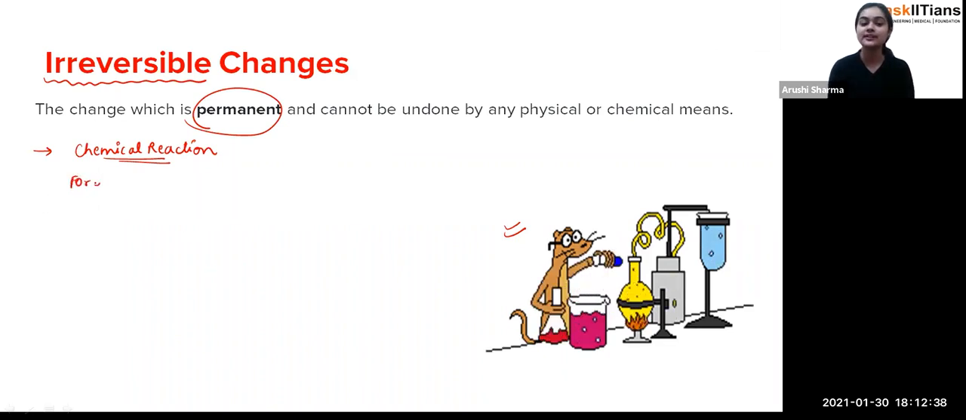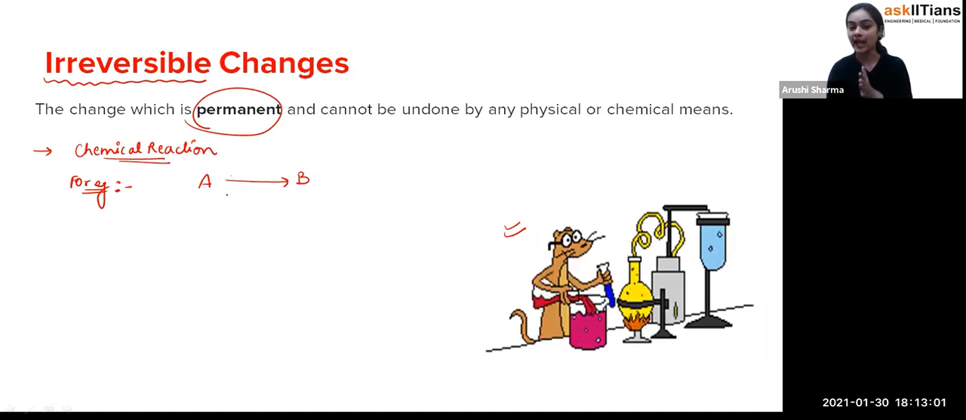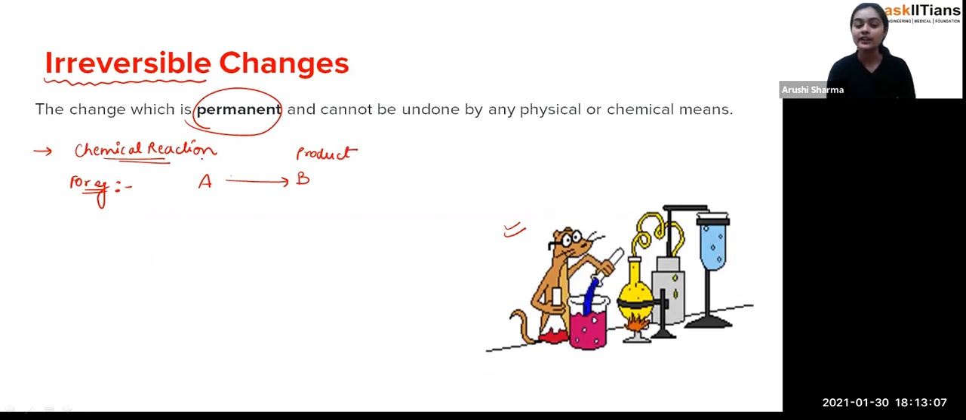For example, student, first of all understand what a reaction is. When A reacts and gets converted to B, this is the kind of reaction, student, that A is converting into B. Now when A is converting into B, B is the product which we are getting and we call A the reactant. Fine. So now when the reaction has taken place, B is not going to be converted back to A. That is not possible in the case of irreversible changes.